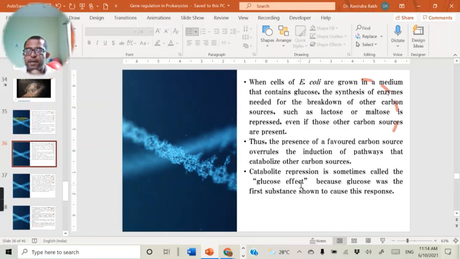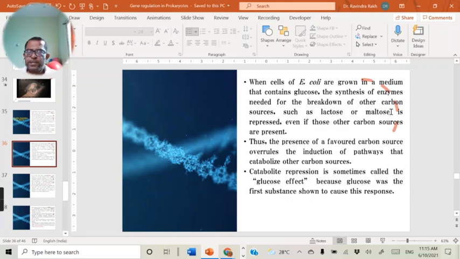It shows diauxic type of growth because of the presence of two different sugars, and glucose is one of the sugars which is available in that surrounding. It means firstly this bacteria utilizes the whole glucose which is available in the surrounding, and after that it undergoes a lag period. Then again after the lag period it utilizes the other sugar which is available in the surrounding, and because of that E. coli shows diauxic type of growth.